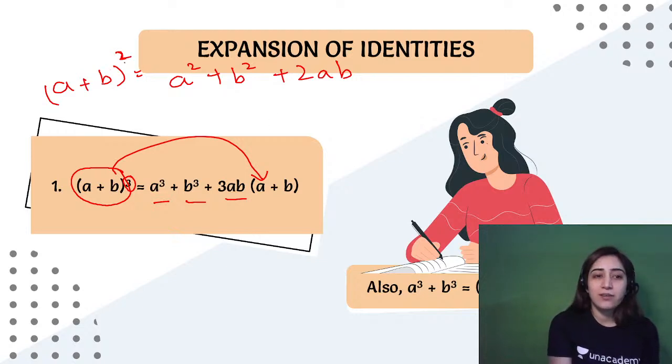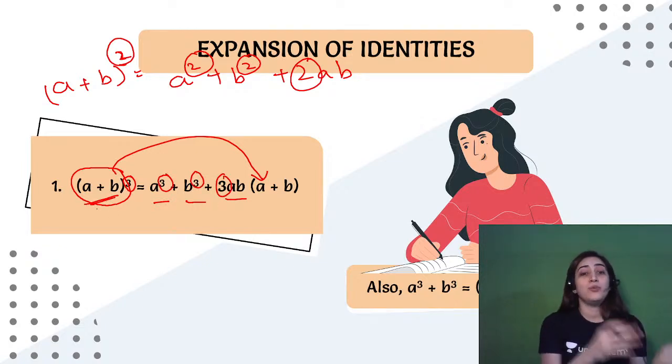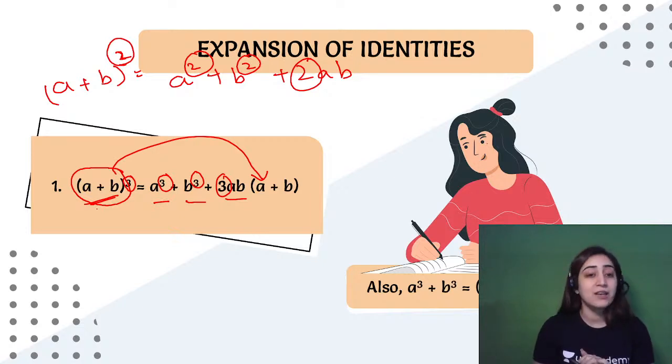So here it was 2. We had 2 here, 2 here, 2 here. Same goes here. We had 3, so we have 3 here, 3 here, and 3 here. The last (a plus b) will come back in the end and give us a way to understand that (a plus b) whole cube is equal to a cube plus b cube plus 3ab bracket (a plus b).